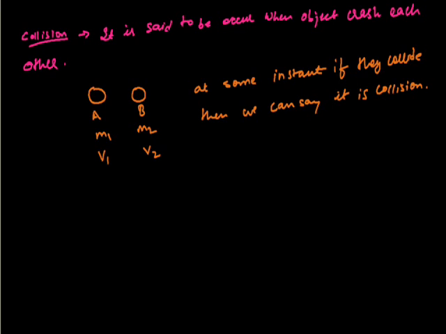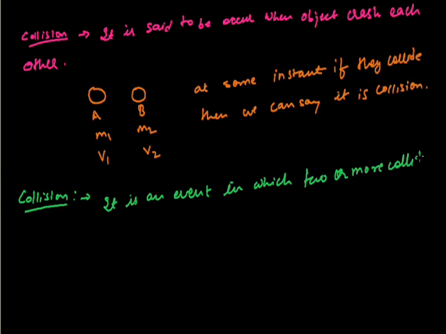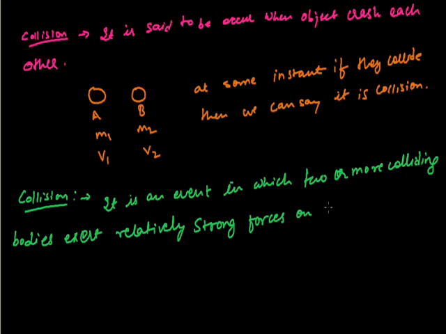Now the actual definition of the collision is: it is an event in which two or more colliding bodies exert relatively strong forces on each other for a relatively short time.